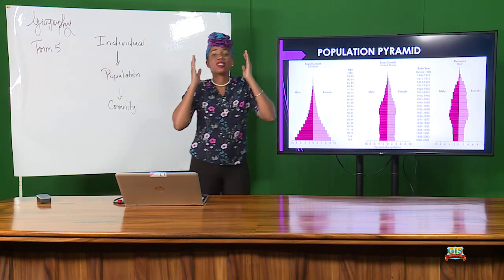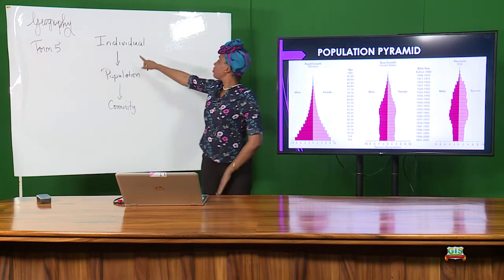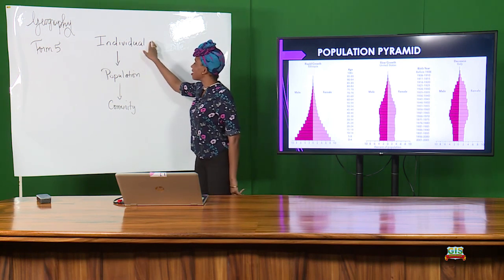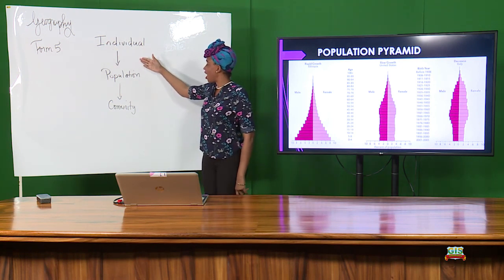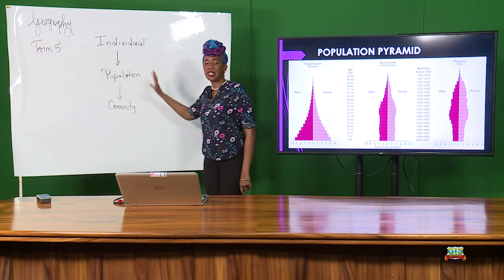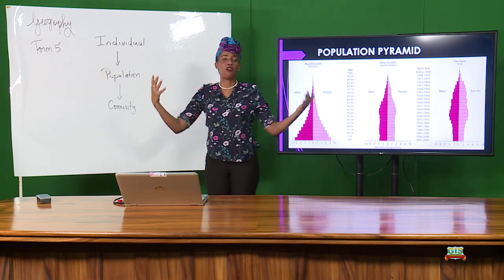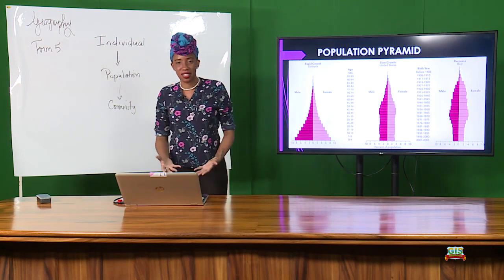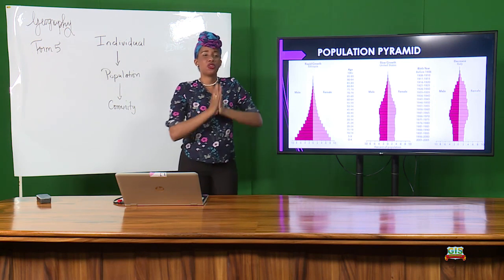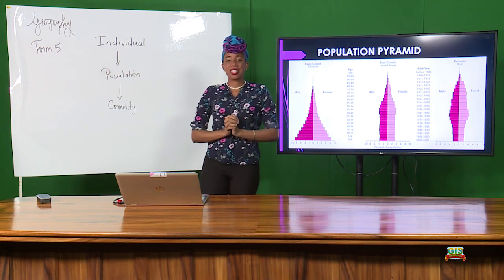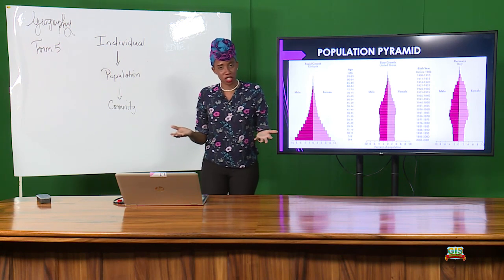So just to recap, we studied populations. We started with the individual, that's me, and that's you. All right? And as individuals, we create a population. And populations are found in communities, and of course, communities go on to form countries and regions and the world. All right? And we looked at 3 major factors that affect our populations: births, deaths, and migration.